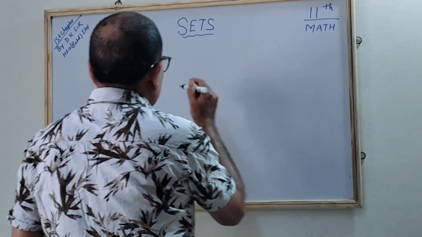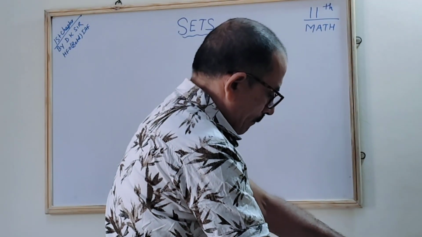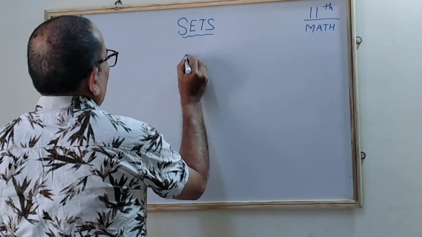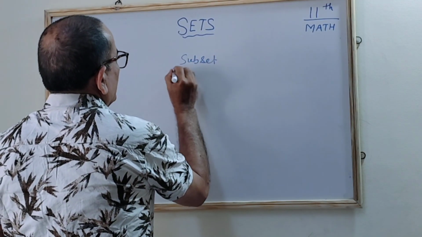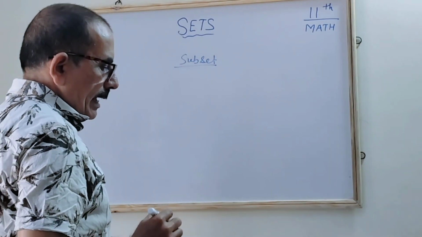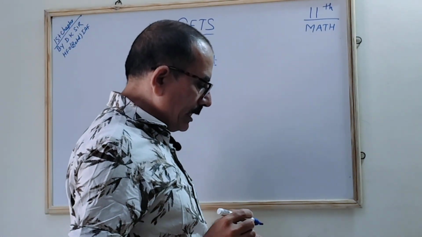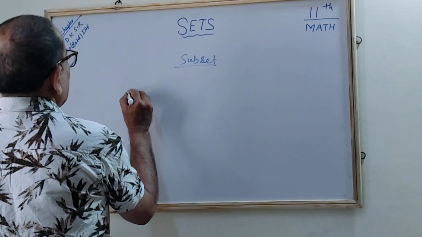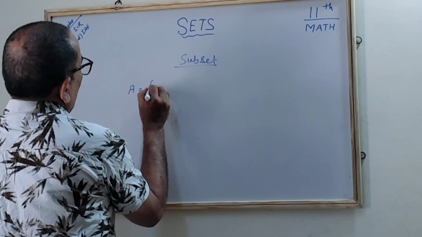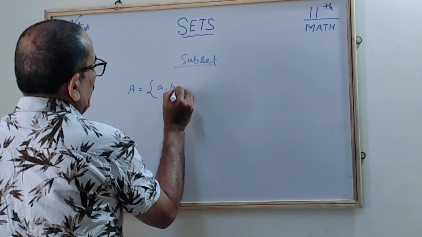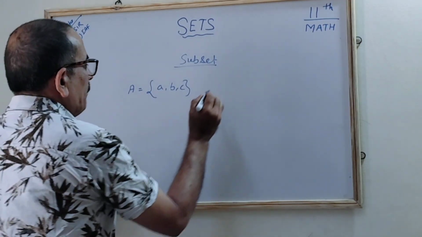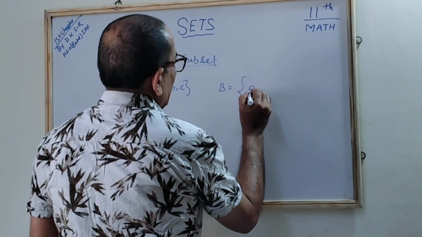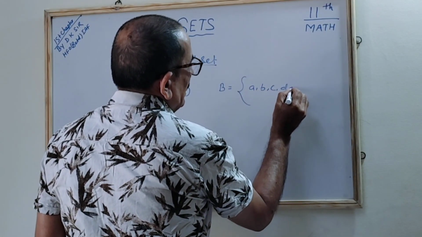What is a subset? If every element of the set A is also an element of the set B, then A is a subset of B. Suppose A is the set whose elements are a, b, c, and B is another set, larger than A, having the elements a, b, c, d, e and f, correct?